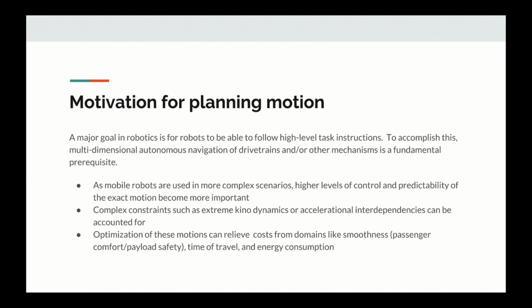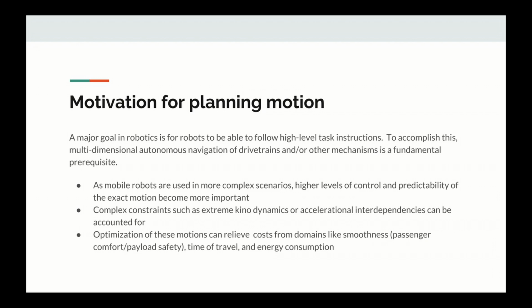So what is the motivation for planning motion? Right now, a big goal in robotics is to be able to issue high-level task instructions to robots and have them carried out successfully. To accomplish this, multidimensional autonomous navigation of the robot's drivetrains or other mechanisms such as robotic arms is a fundamental prerequisite. Mobile robots are being used in more and more complex scenarios, so higher levels of control and predictability of the exact motions the robots will take is becoming more and more important.